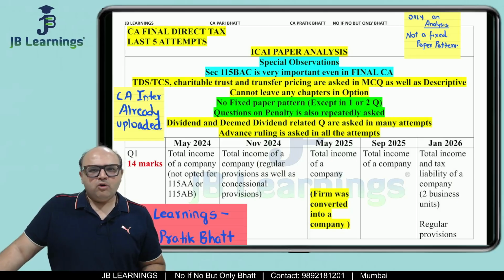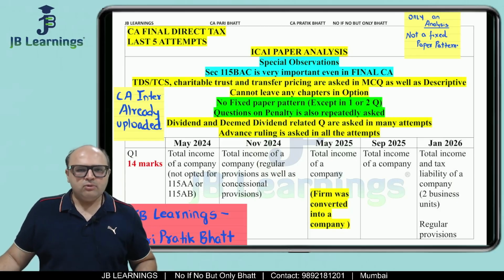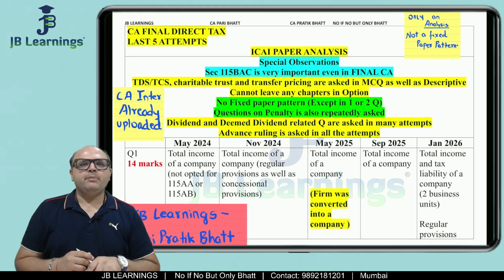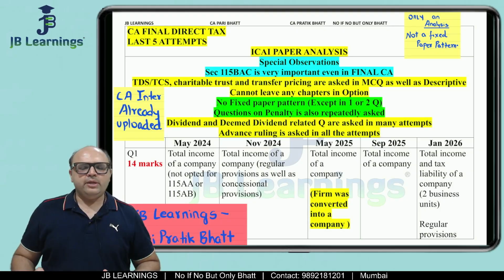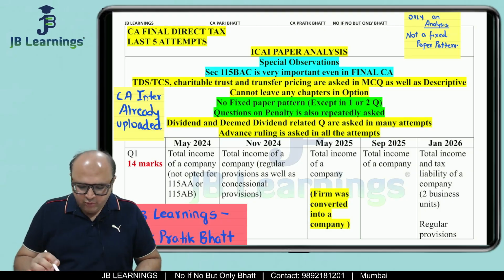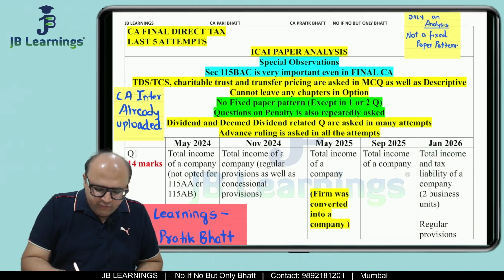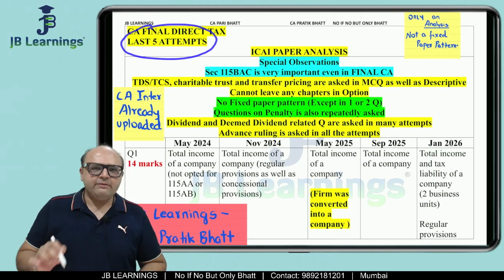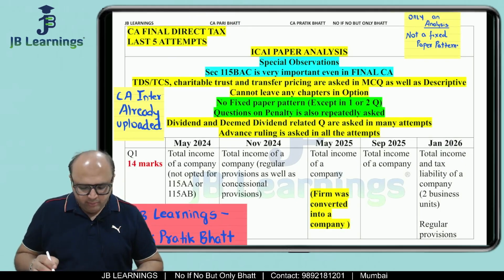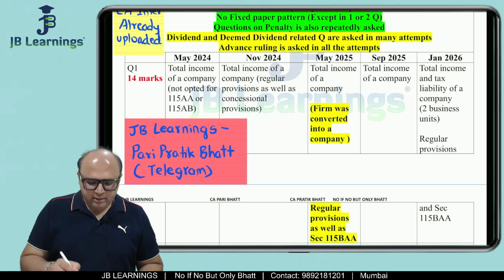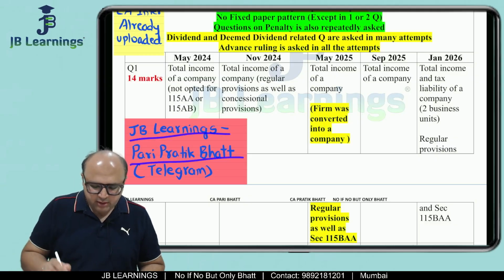This video is for CA final students who are going to appear in their upcoming May 2026 exams. Friends, in this video, I am going to do an analysis of the last 5 attempts of the CA final direct tax paper. This PDF is already uploaded on our Telegram channel, which is JB Learning's Pratik Bhatt.